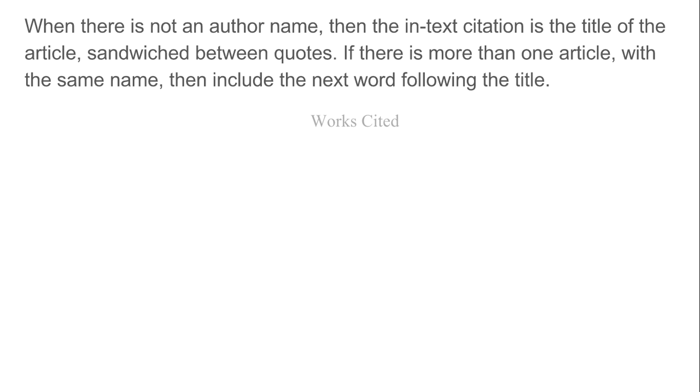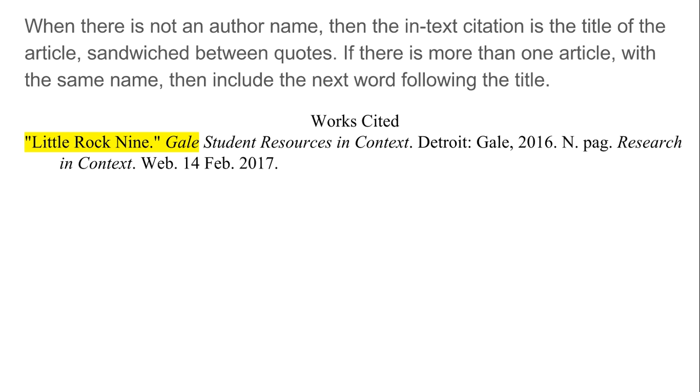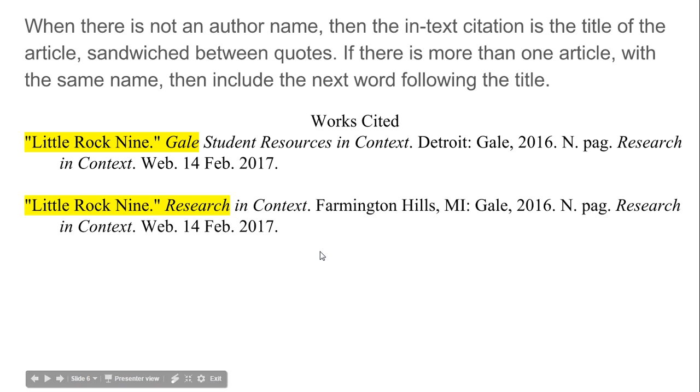If there's more than one article with the same name, then include the next word following the title. So many of you found that you had numerous articles with the exact same title, so then just include the next word in the title. I had Little Rock 9 from Gale Student Resources.